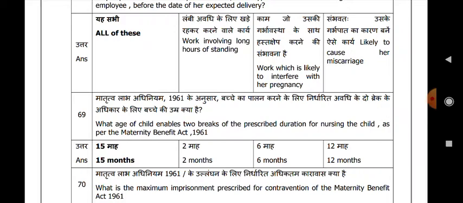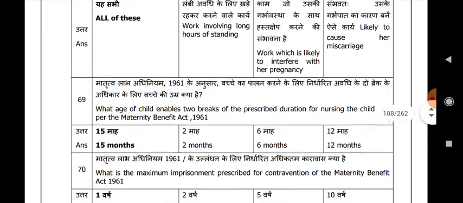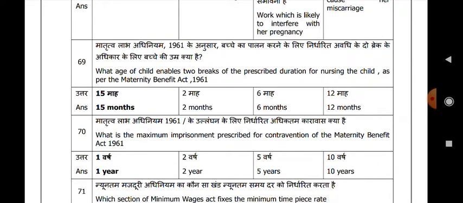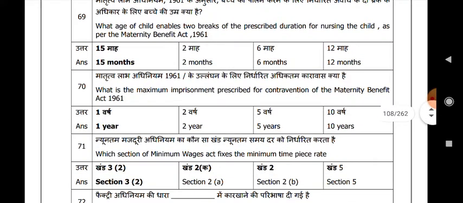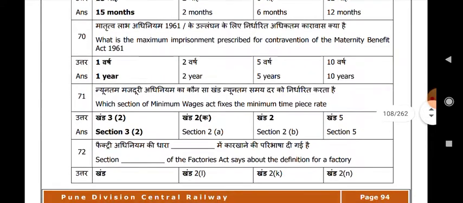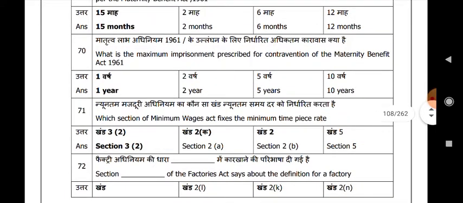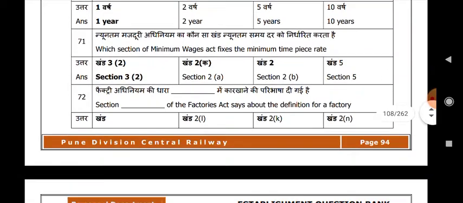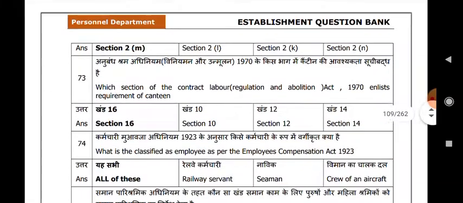Up to what age is a child entitled to breaks of the prescribed duration for nursing as per the Maternity Benefit Act 1961? 15 months. What is the maximum imprisonment prescribed for contravention of the Maternity Benefit Act 1961? 1 year. Which section of the Minimum Wages Act fixes the minimum time rate and piece rate? Section 3(2). Which section of the Factories Act gives the definition of a factory? Section 2(m).